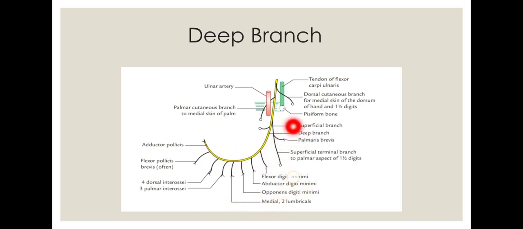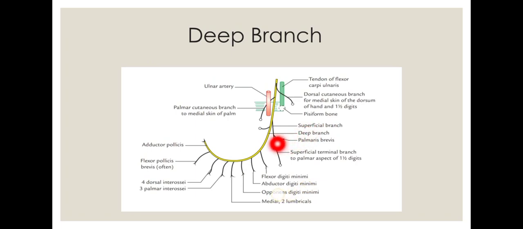Just as of now, remember this: the deep branch of the ulnar nerve supplies 95% of the intrinsic muscles of the hand. Okay, so 5% of the intrinsic muscles of the hand are supplied by the median nerve. So how does this form? How does it supply? We'll see.